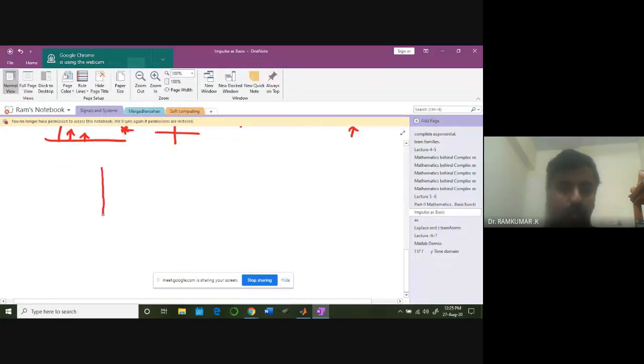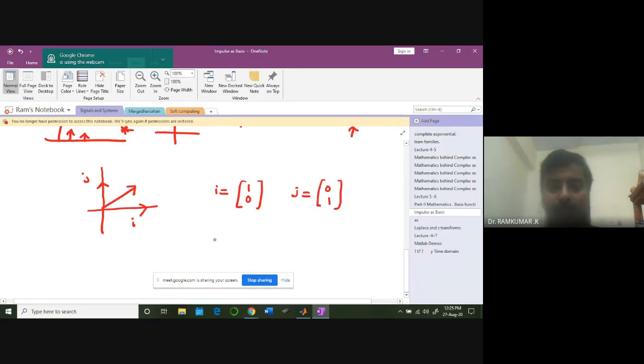It is more like what we are doing is more like this. So I have a waveform, I is 1, 0, J is 0, 1, and then I can represent any vector as a linear combination. For example, if it is 2, this is 3, I can represent it as 2i plus 3j. I can represent any vector. This is my vector, this 2, this 3. So I can represent it as the linear combination.